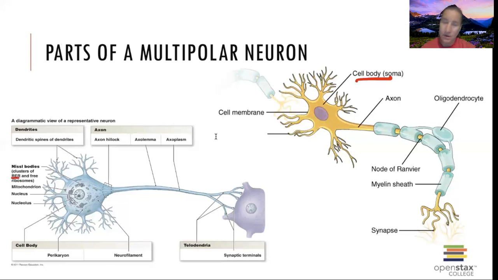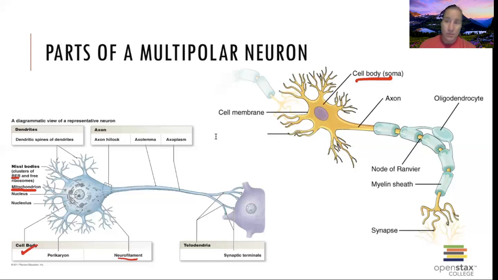So the rough ER in a neuron cell is a Nissl body. They're going to have lots of mitochondria, again, because we said they were highly metabolic. And they're also going to have these little guys in here, neurofilaments. Neurofilaments are going to give structure to that cytoskeleton. So that covers our cell body.